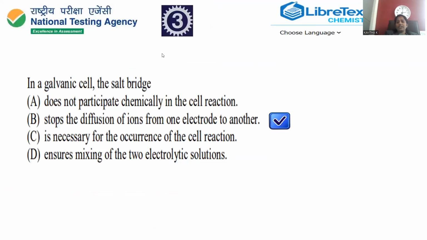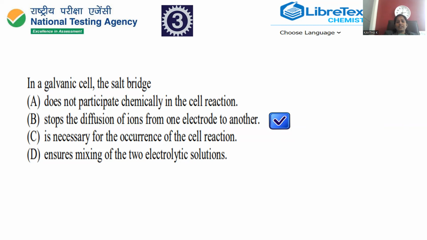Let's go with question number 3. This is collected from the 2014 Paper 1 JEE Advanced question paper. In the galvanic cell, the salt bridge is a kind of device in which a transparent glass U-tube is taken. In that we have to fill agar-agar, and along with that, potassium chloride solution. KCl solution will be filled inside, having a tendency to move with velocity. That's the reason why the salt bridge can be used.